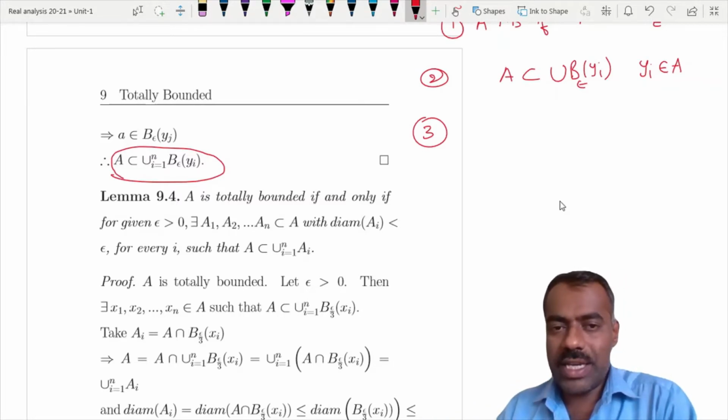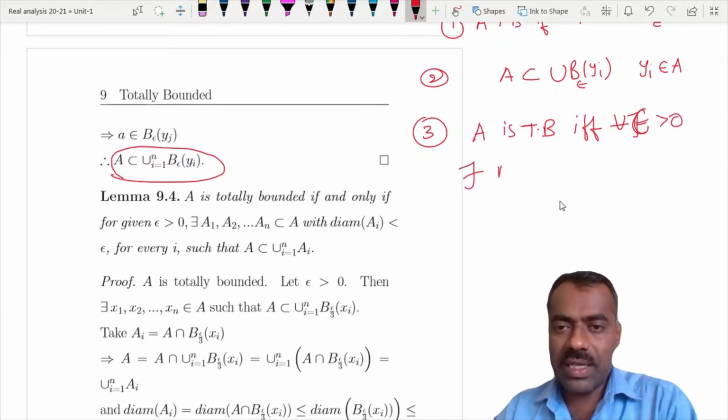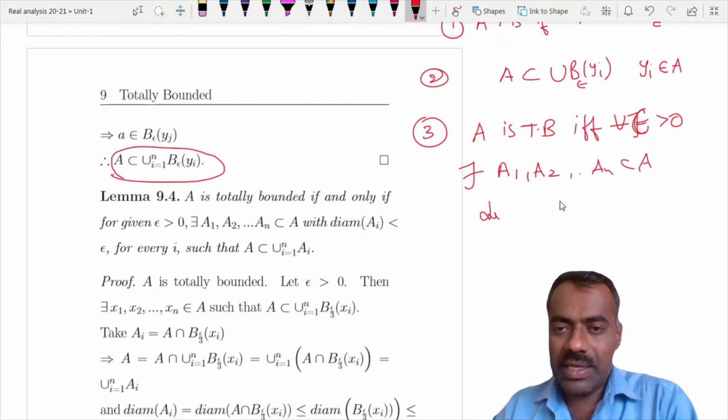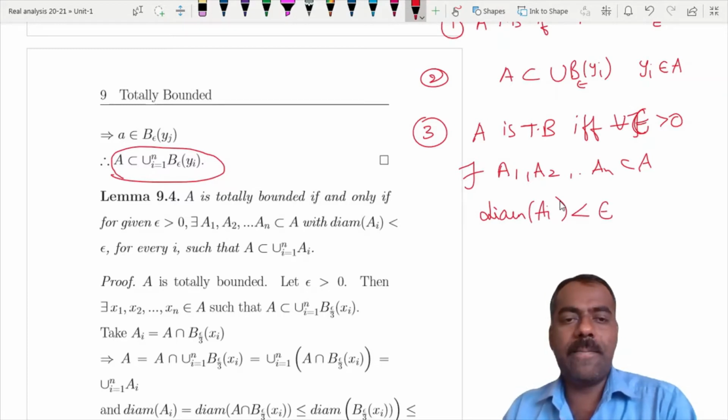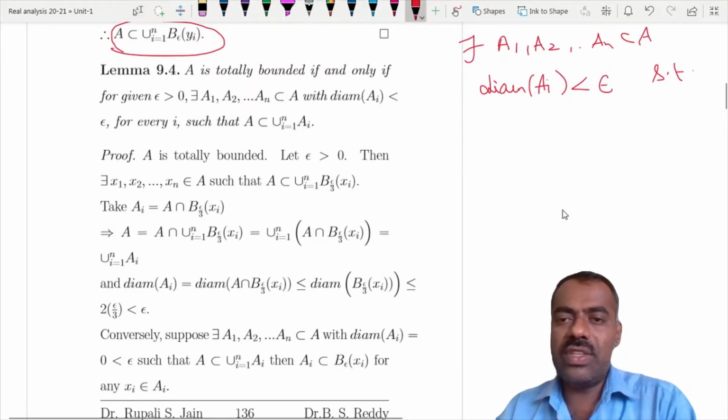That means we show that A is totally bounded if and only if, given epsilon greater than 0, there exist finitely many sets A1, A2, ..., AN which are subsets of A, each with diameter less than epsilon, such that A is contained in the union of these Ai.